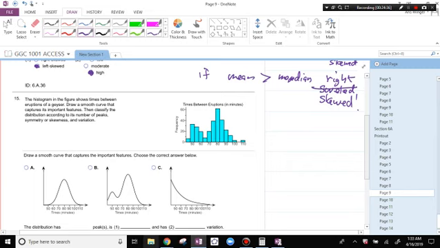The histogram in the figure shows times between eruptions of a geyser. Draw a smooth curve that captures its important features. This curve would look something like this. Right? That's clearly B.